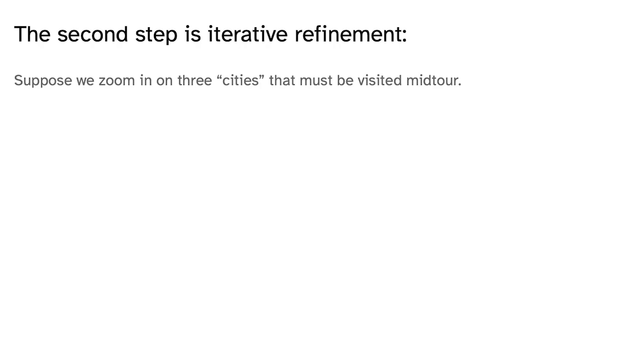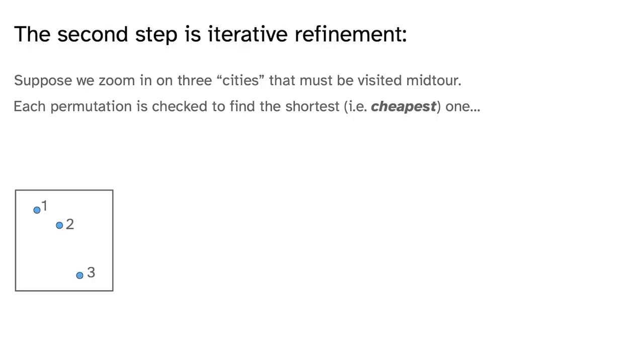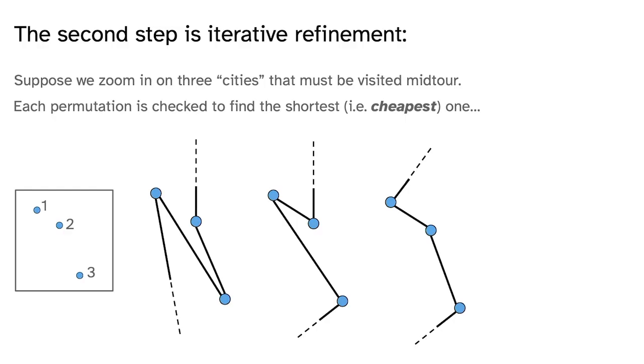So suppose we're zooming in on 3 cities, and I'm saying cities like this because these could be centroids, because it's in the higher layers, that must be visited in the middle of your tour. Now, for these 3 points, we're checking each permutation of these points to find the shortest one, or the cheapest one. So for example, let's say this is one possible permutation. This is another permutation. This is yet another permutation. And because you know the entrance and exit, in a sense, of how you're entering the points, there's less permutations that you have to check. So that's one way the heuristic works.